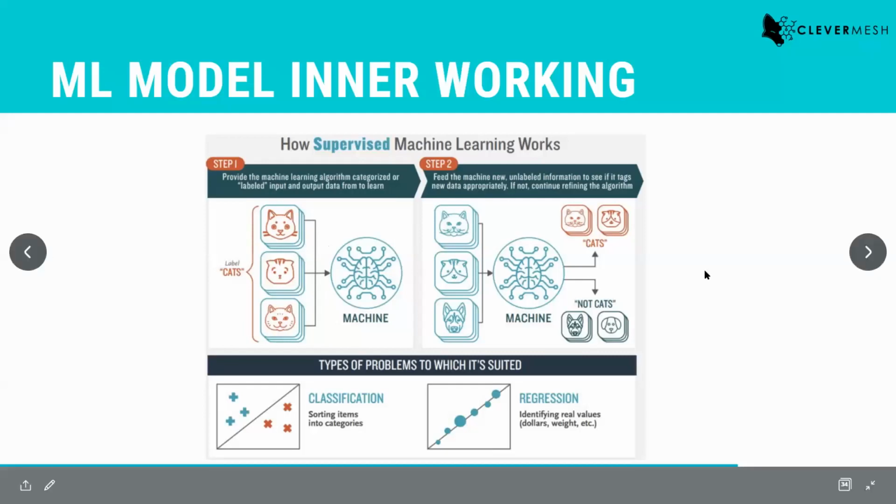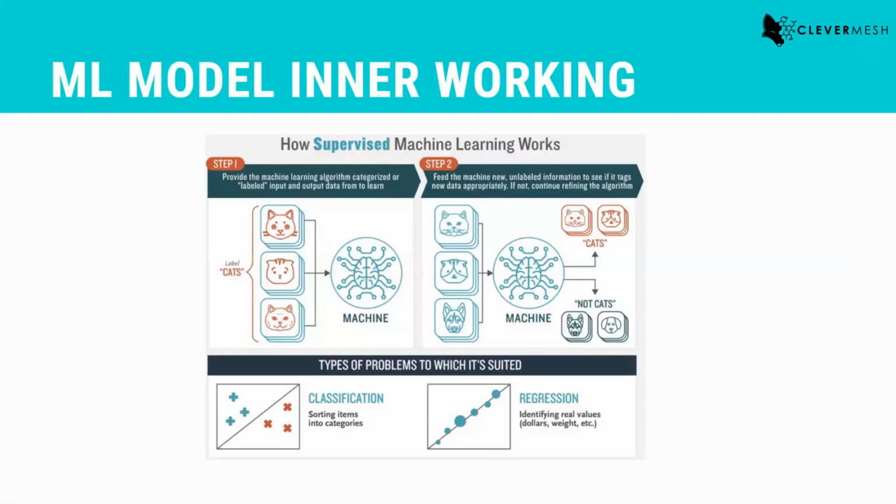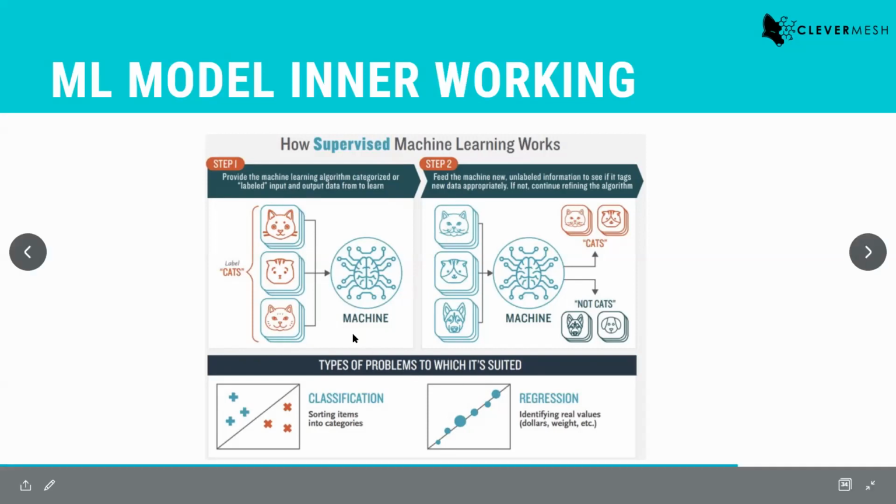So what is a machine learning model? A machine learning model is basically some statistical algorithm, nothing more than that, right? The algorithm can be very complex, like a deep learning model, or a very simple one like a linear regression model. So it is basically just a statistical model, right? You feed it your data, and it learns with the help of data and labels. So it will learn the patterns in images of cats and dogs. Then you can use this model for prediction, like what we have been doing so far.